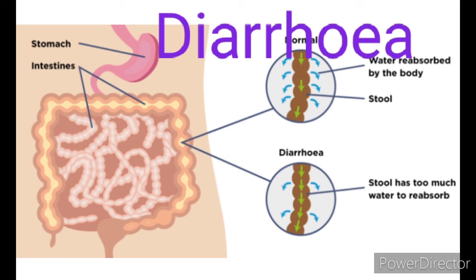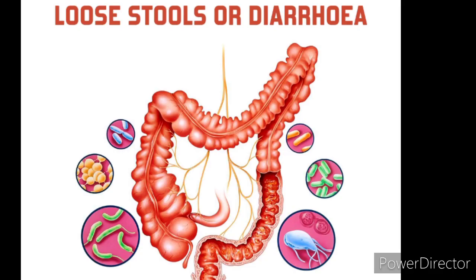The abnormal frequency of bowel movement and increased liquidity of the fecal discharge is known as diarrhea. The treatment is oral hydration therapy. This involves drinking plenty of fluids, sipping small amounts of water at a time to rehydrate the body.